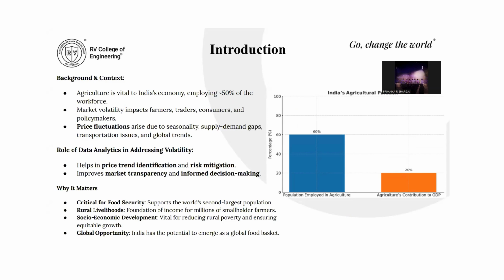Agricultural price volatility is a major challenge in India, which affects both farmers as well as the policymakers. It's driven by various factors like supply demand imbalances or seasonal fluctuations, and also inefficiencies in logistics. While many studies have analyzed these issues for specific commodities in certain specific regions, these insights remain fragmented. So, this makes it difficult to design policies that can work across India's entire diverse agricultural landscape.